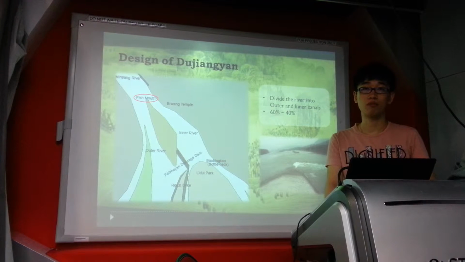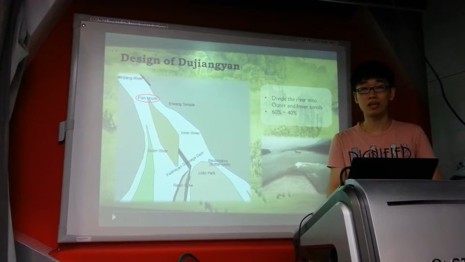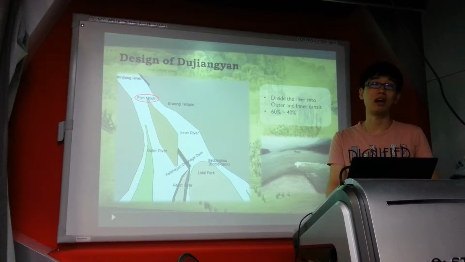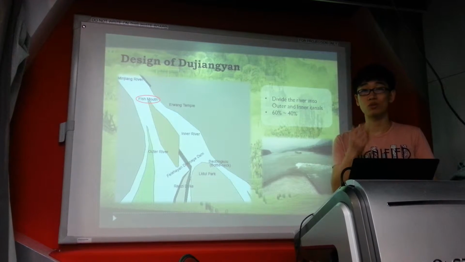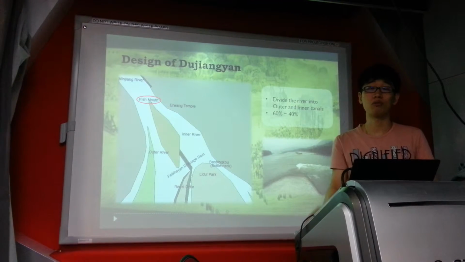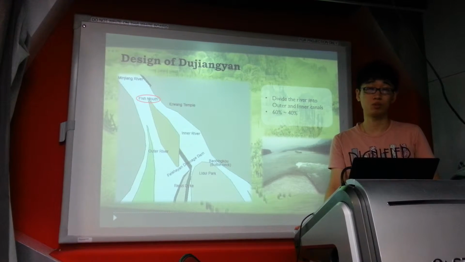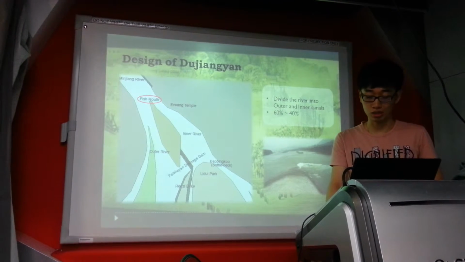It diverts the water from the upper valley into the inner and the outer canals. The inner canal is narrow and deep. On the other hand, the outer canal is shallow and wide. This special structure ensures that the inner canal can carry about 60% of the river's flow for irrigation purposes during the dry season, while during the flood, this amount drops to 40% to protect the people from flooding.